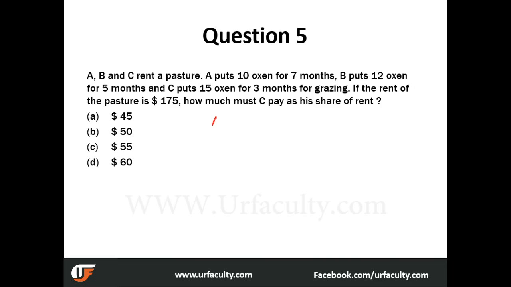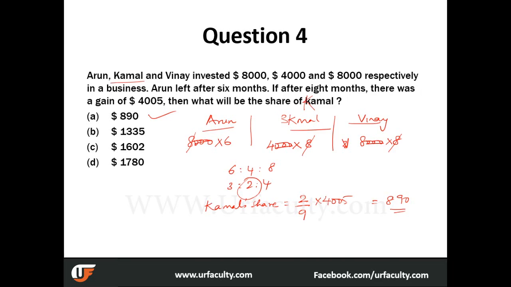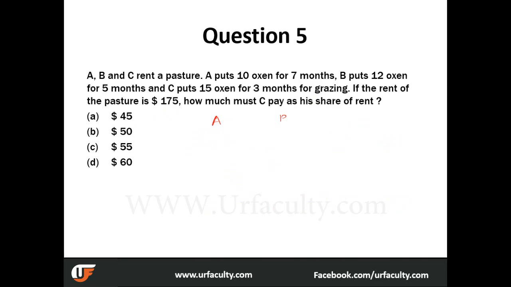So in that case, if you are writing A, B, and C, how many oxen does A have? 10. B has 12. C has 15. And how many months is A using it for? 7. B for 5 months, sorry. And C for 3 months.